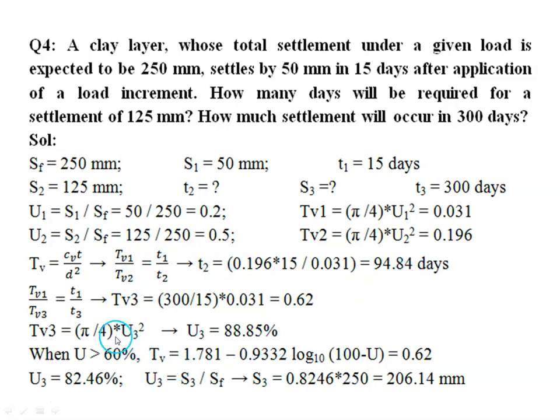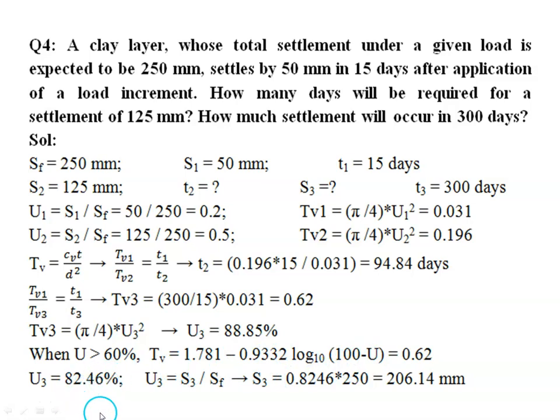Then for another problem, here time is given and we have to find the settlement. Corresponding to this particular time, we can estimate the time factor using the same relationship. Then the time factor is coming as 0.62. If we take the first equation, that is pi by 4 U squared, we are getting 88.85%, which is greater than 60%. So we have to take the other equation, that is 1.781 minus 0.9332 log to the base 10 of (100 minus U). If we take this equation, we get the value 82.46, so this is the correct value.